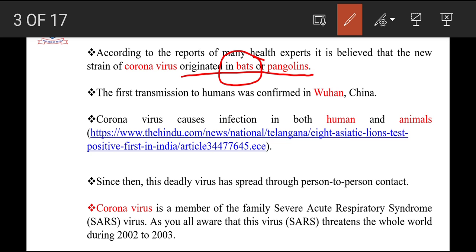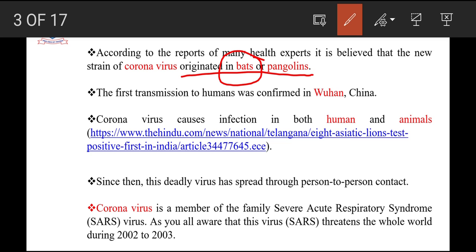The first infection was confirmed in Wuhan. A crew of 30 people experienced pneumonia-like symptoms during the early stage of coronavirus infection. But at that time, people did not know it was a virus infection.